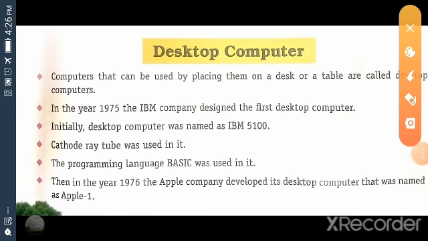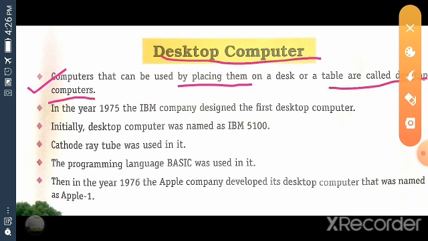Next topic, desktop computer. Okay, you all know and you are all familiar with desktop computers. Computers that can be used by placing them on a desk or a table are called desktop computers. In the year 1975, the IBM company designed the first desktop computer.